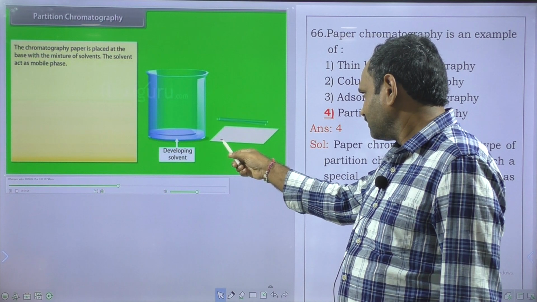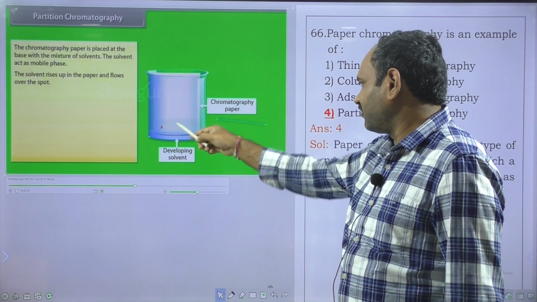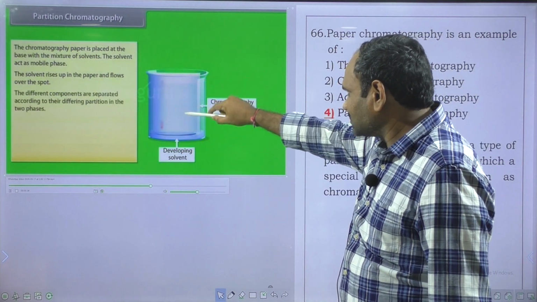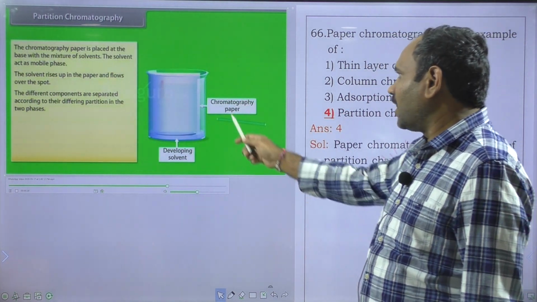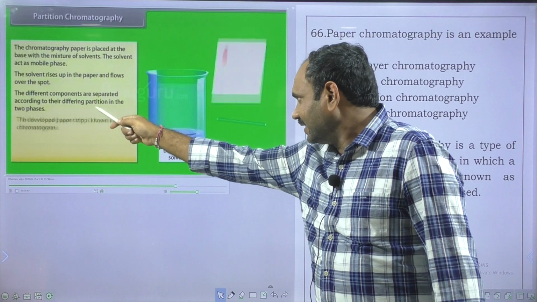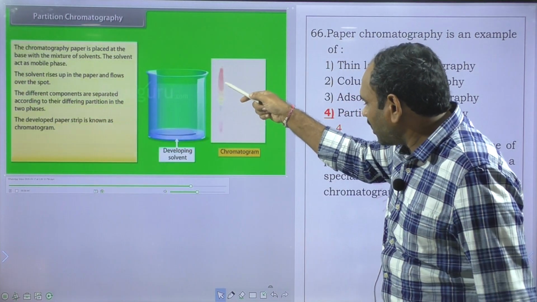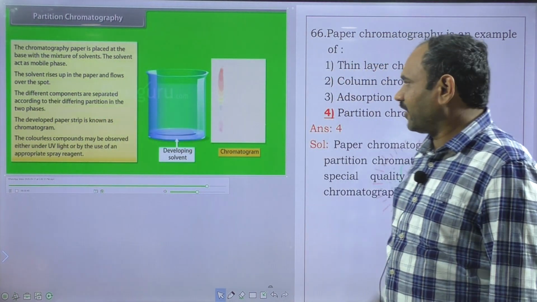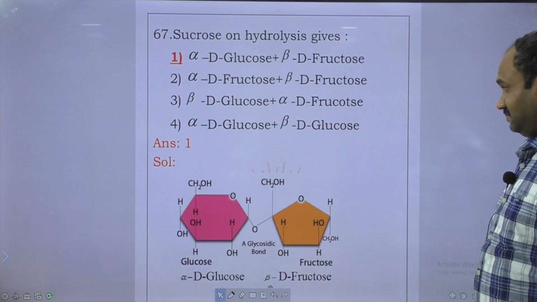If you observe this, when the chromatography paper is placed in this solvent, the solvent is raised and different compounds are separated according to their different partitions in the two phases. Different components are separated according to their different partitions in their phase. So next question,